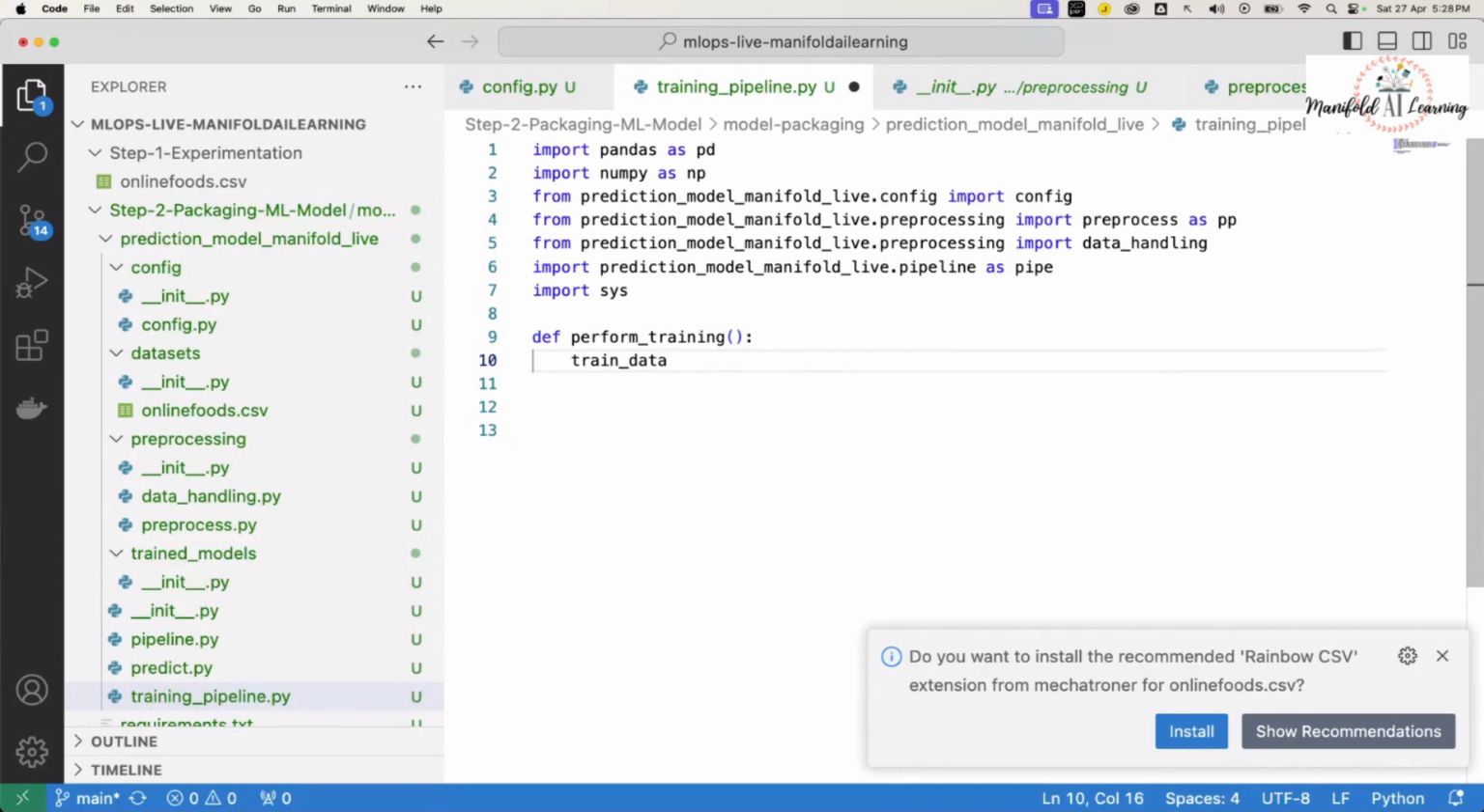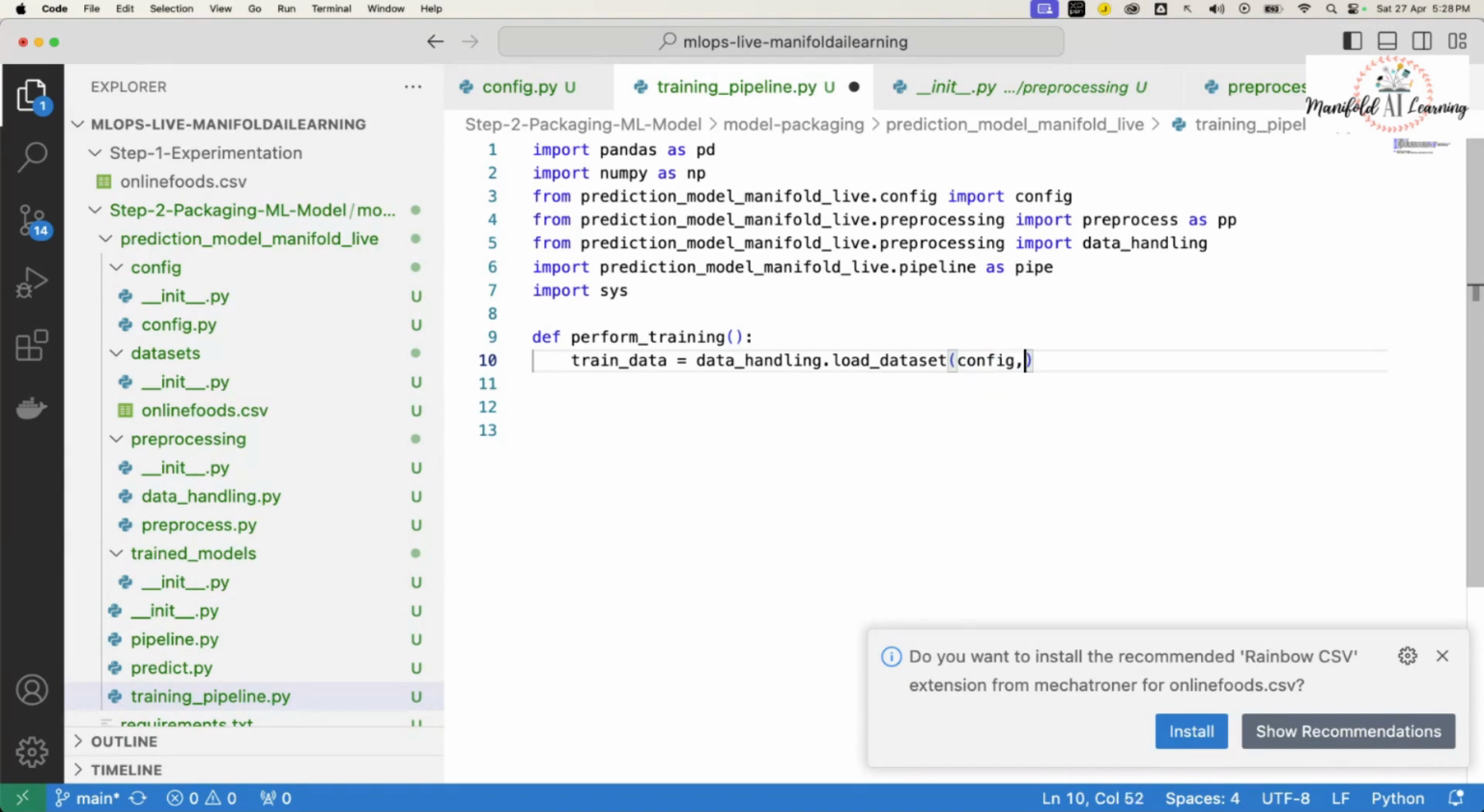I would say train_data is equal to, so to load the data set, I'm going to say data_handling.load_dataset. I'm assuming that there is a method that I'm going to create, which I'll call load_dataset. And that would help me to load my data.